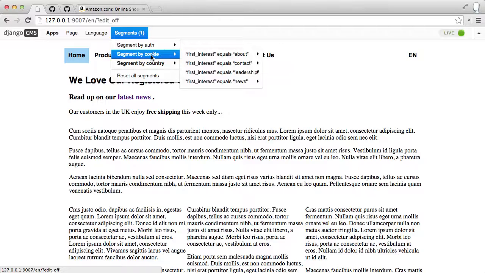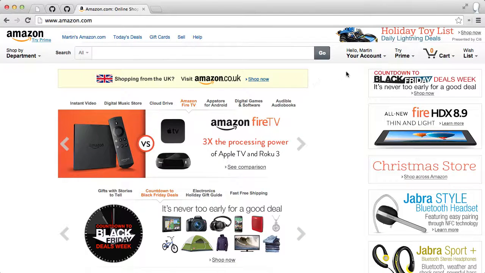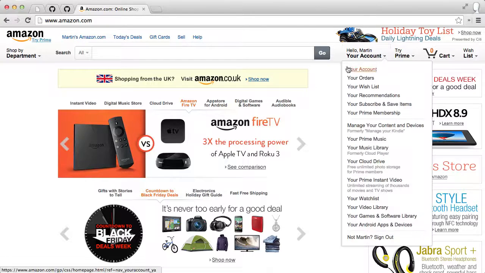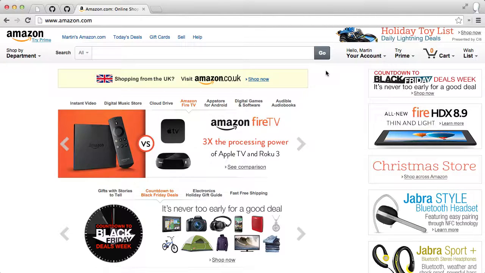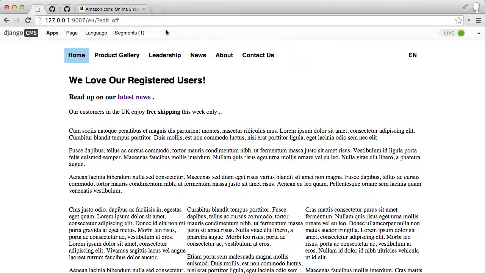The right way to do it is to have one cookie, which is the session ID, and we read everything that we need out of the session data. Now, of course, that's what Amazon are doing, right? Like I said, I haven't logged into this in a long time, and because I have a cookie, it looks me up in their session store and says, here's Martin's profile, and personalizes the content accordingly. So it's definitely the right way to do it. So I think we need to have a session plugin for segments. Once we have that, then there's a whole lot of things we can do.